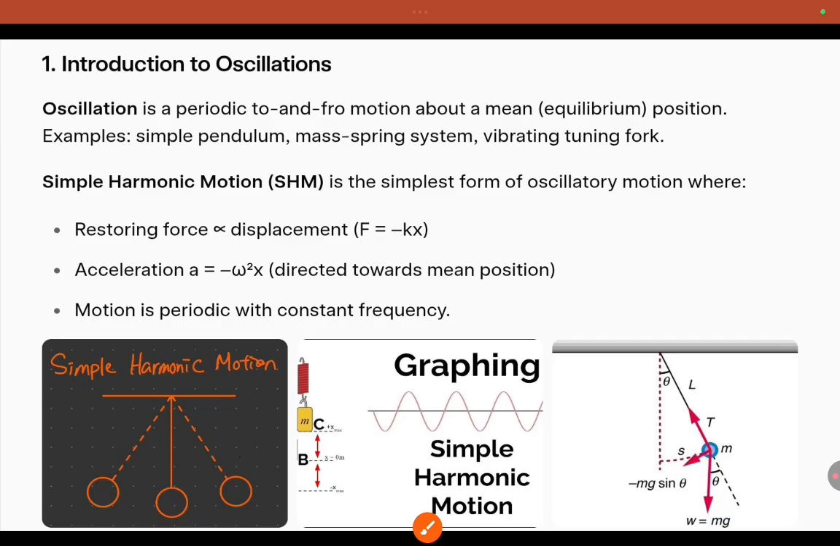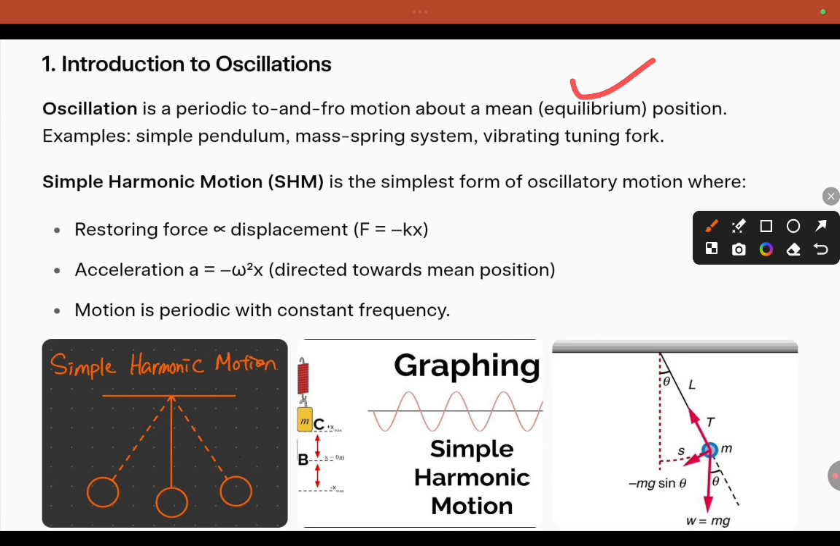Okay, clear? Then let me reveal a few more concepts. What I discussed just now, quickly I will go through it. Oscillation is a periodic to-and-fro motion about a mean position, which means the equilibrium position. Examples: simple pendulum, mass spring system, vibrating tuning forks are the best examples of oscillatory motion.